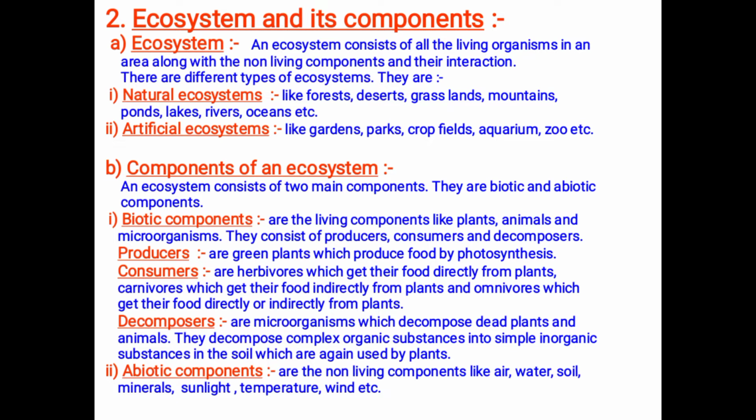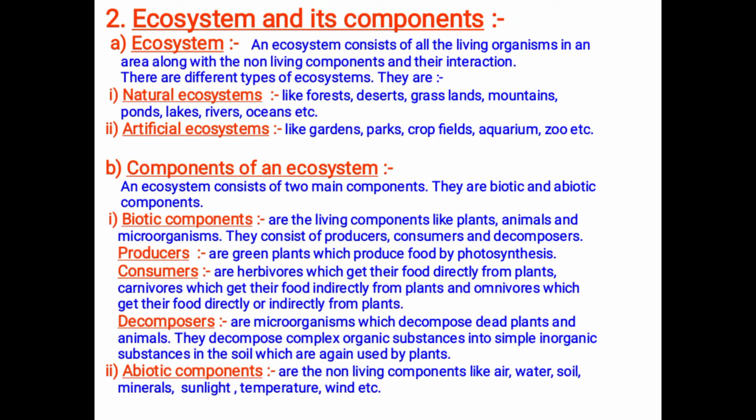In ecosystem we have two types. It is classified into two types. The first one is natural ecosystem. The second one is artificial ecosystem. Natural ecosystem means, as the name indicates, a naturally formed ecosystem. It is not man-made. Natural ecosystems include forests, desert, grasslands, mountains, ponds, lakes, rivers, oceans, etc.